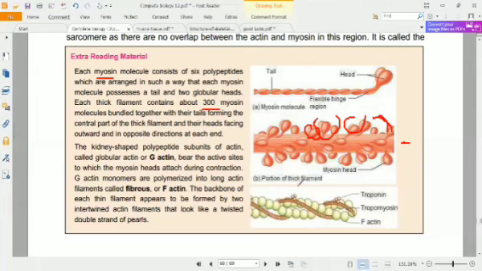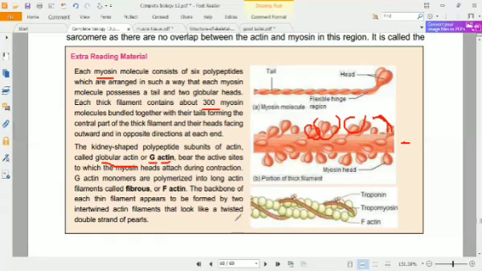Now if we talk about the actin protein, kidney-shaped polypeptide subunits of actin are present there, made up of globular actin, or G actin protein, and they bear the active sites to which myosin heads attach during contraction.